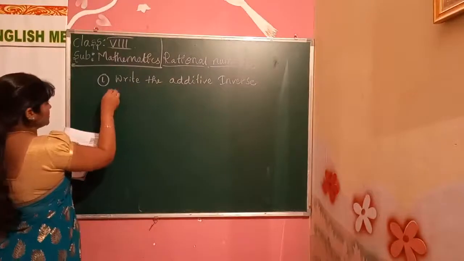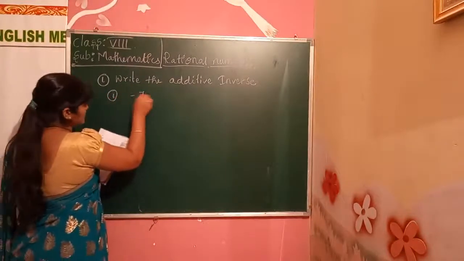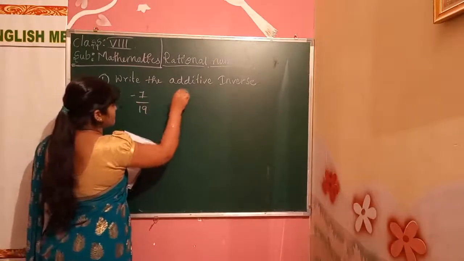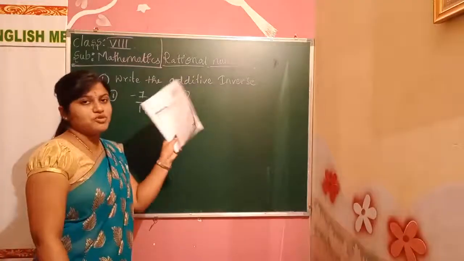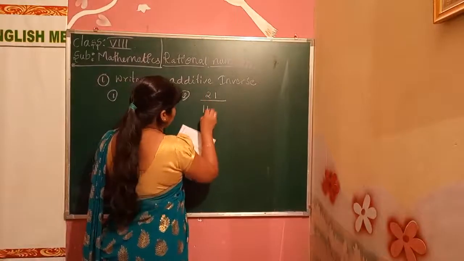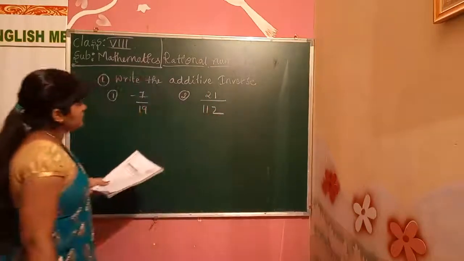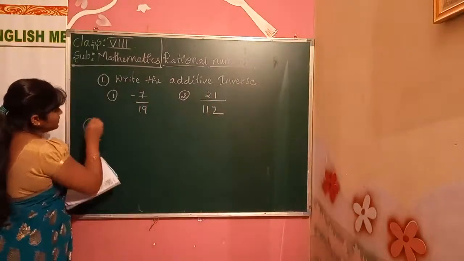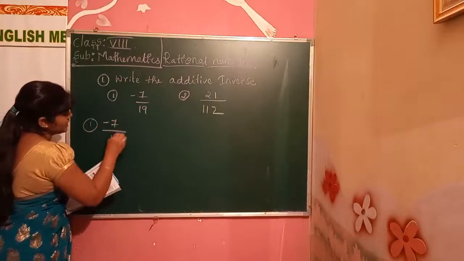Okay, first problem, that is minus 7 by 19. The second one is in your textbook, they have given it. I am solving that only: 21 by 112. First we'll solve the first problem, minus 7 by 19.